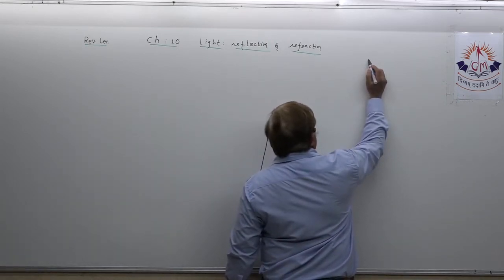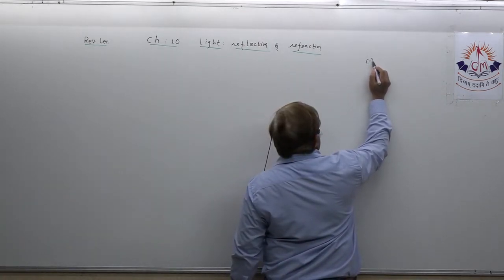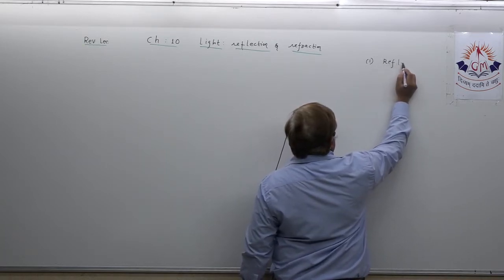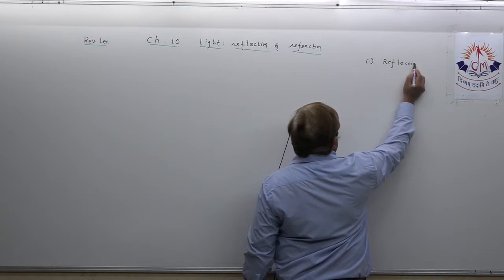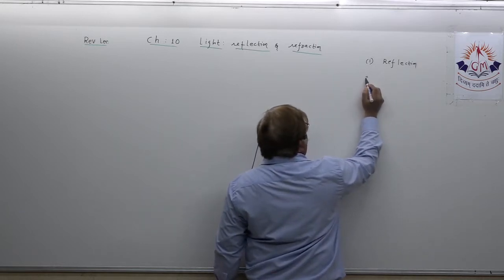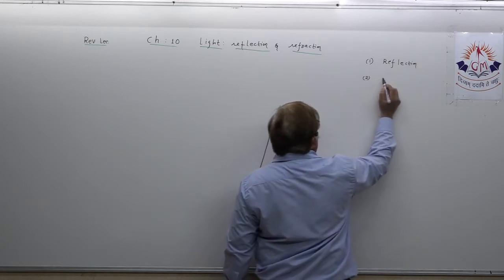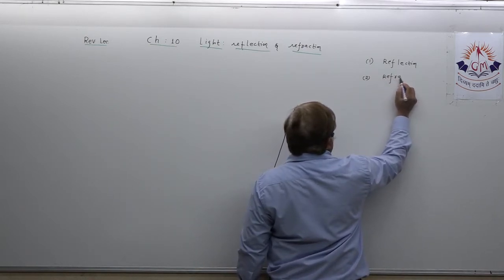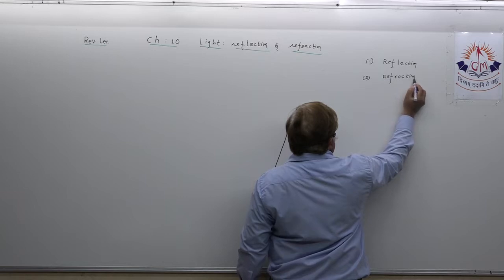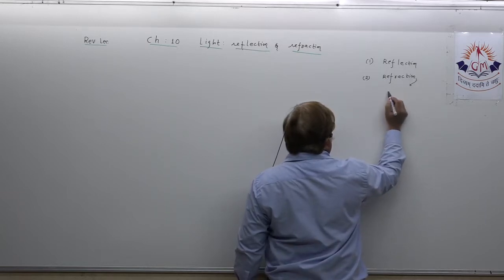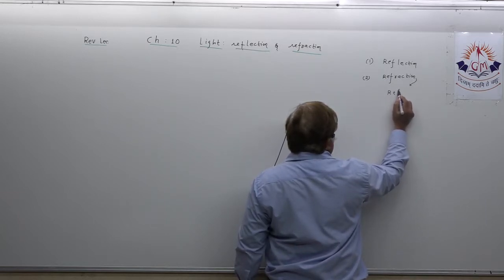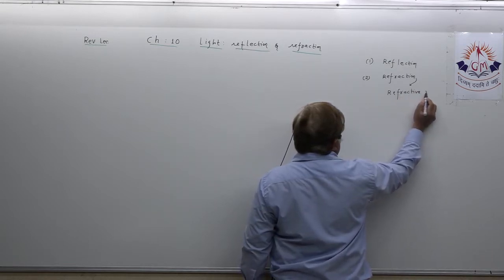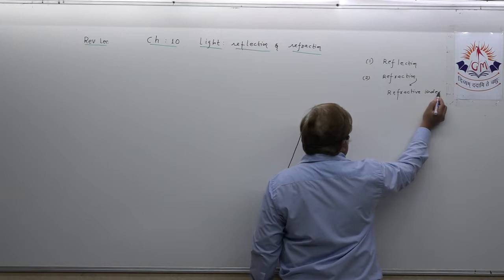So the rest of the topics, if you list them out, the first topic which you need to study in detail is reflection. Okay. Then the second topic which you need to target is refraction. And in refraction today, I am also going to target the topic of refractive index more.